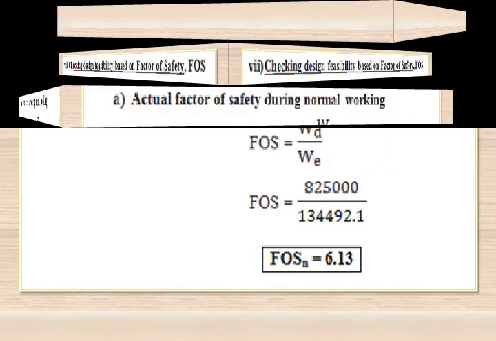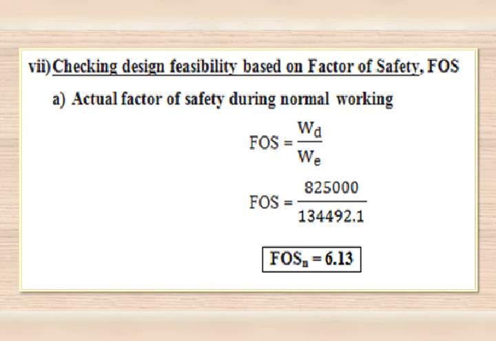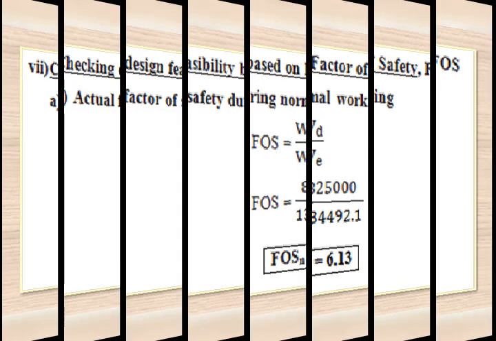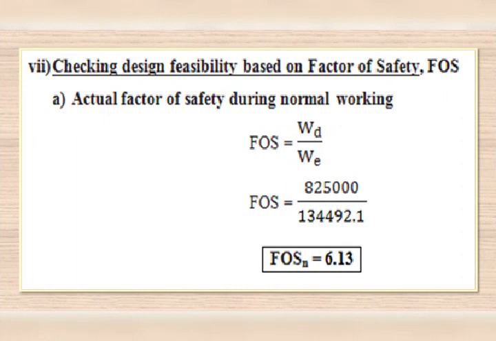After the effective load, now we must evaluate the design feasibility of this particular design based on factor of safety. We evaluate the actual factor of safety based on the conditions, such as during normal working, during starting, and during acceleration of the load. We must compare the value of factor of safety we are getting with the assumed value, that is 7, and then we reach the conclusion.